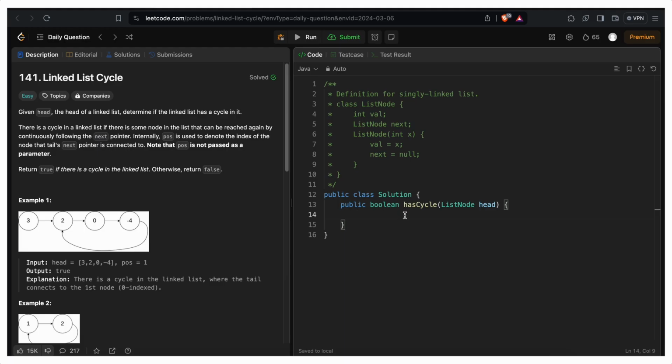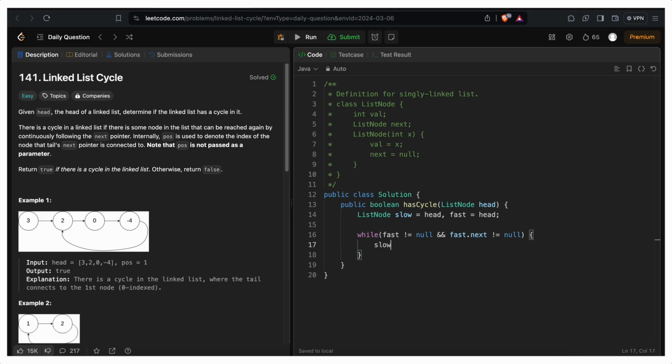We saw that we are going to take 2 pointers. Initially both will point to head. And we saw that if fast is equal to null at some point, or if fast dot next is equal to null, we'll stop. That means we want to run the loop when fast is not equal to null and fast dot next is not equal to null. So we want this condition to be fulfilled to do our processing.